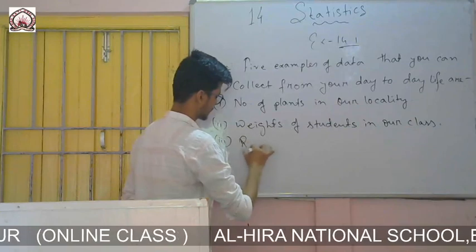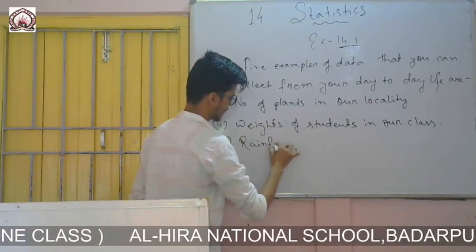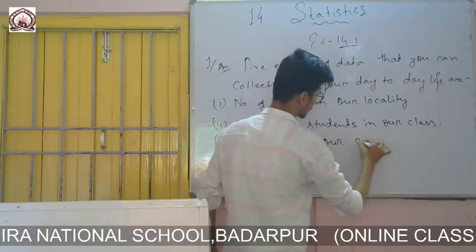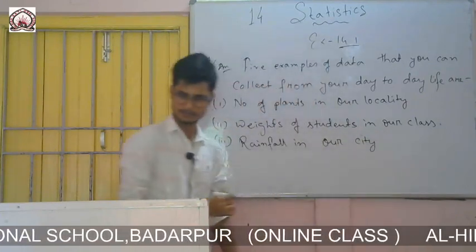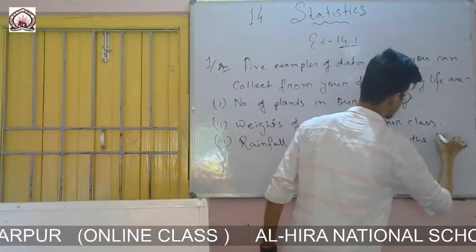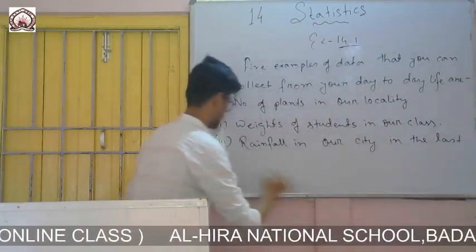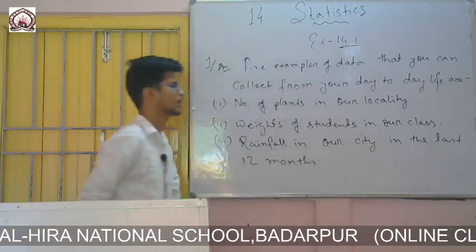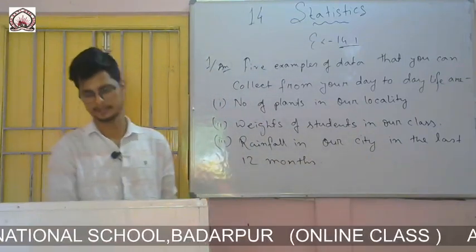Then 3, rainfall in our city in the last 12 months. Rainfall in our city in the last 12 months.